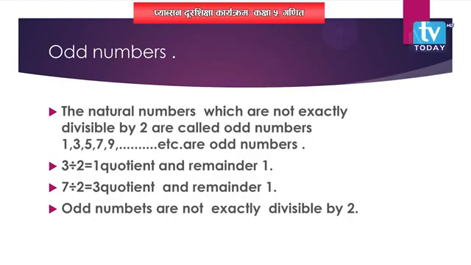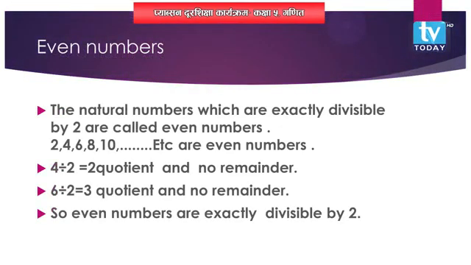Okay, now next is even number. What do you mean by even number? Even number means having paired friends. All the friends are becoming pairs.